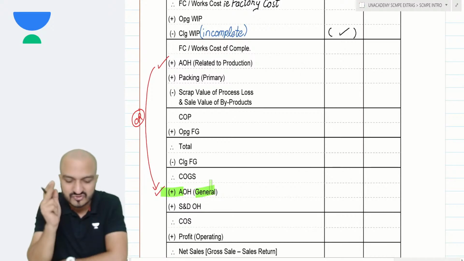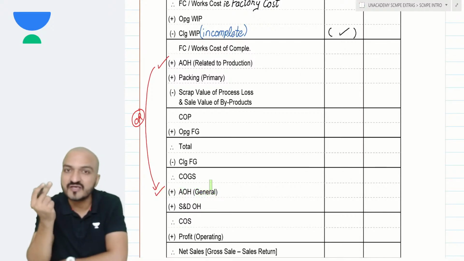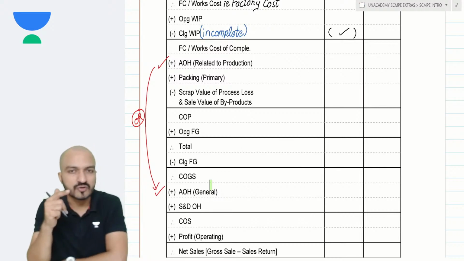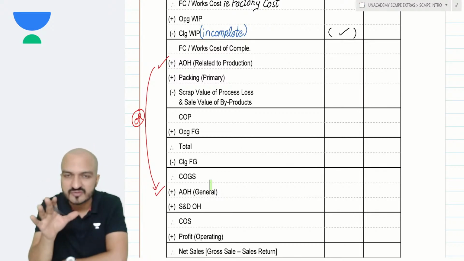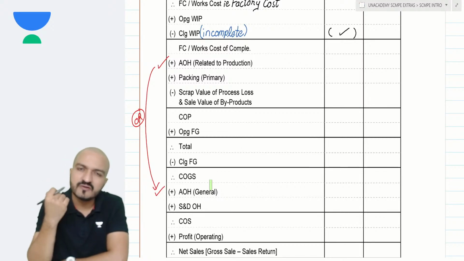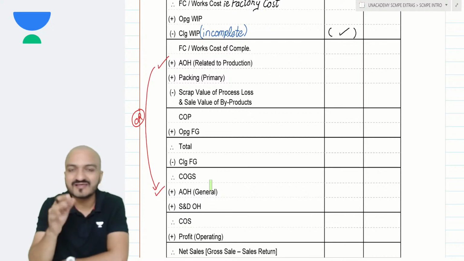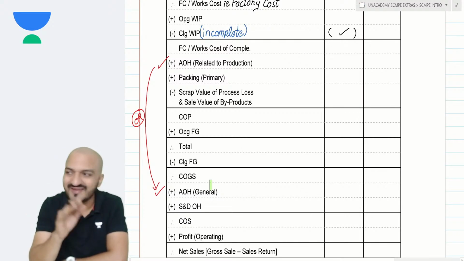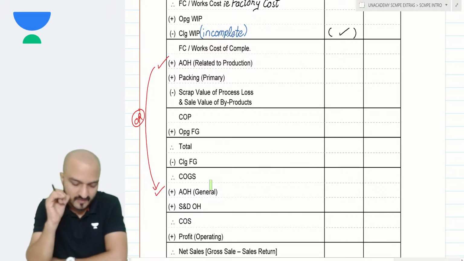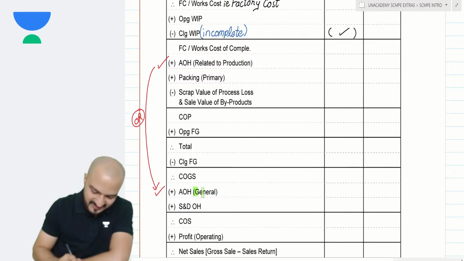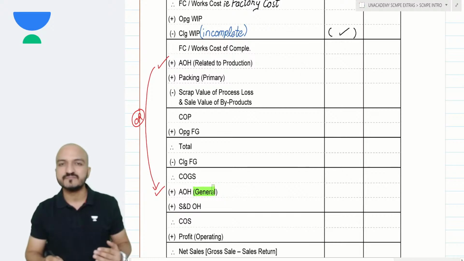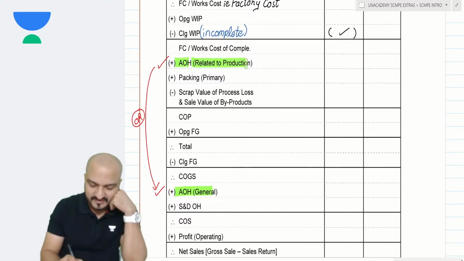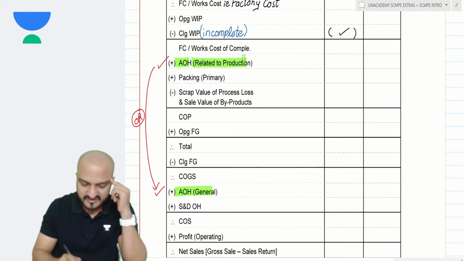What's the difference? Let me tell you. See, all these things you might have done in your CA intermediate level, but I'm just clarifying things so that later on in final level you don't have confusions on this. Yeah, because at final level there are many other topics where there might be confusions. You cannot afford to have confusion in inter-level topics. Okay? So admin overheads, if it is a general admin overheads, then it is taken later on over here. If it is admin overheads related to production, then it is taken over here.